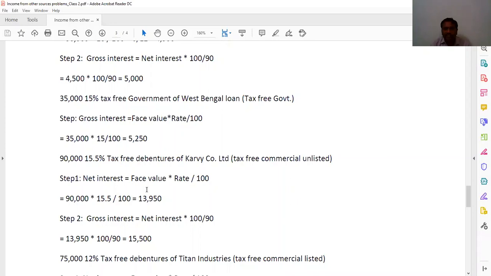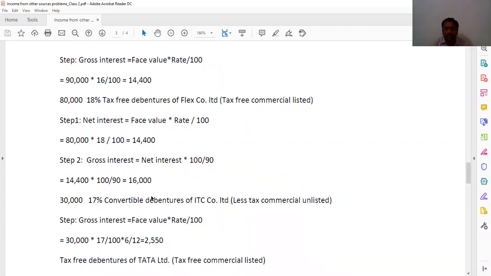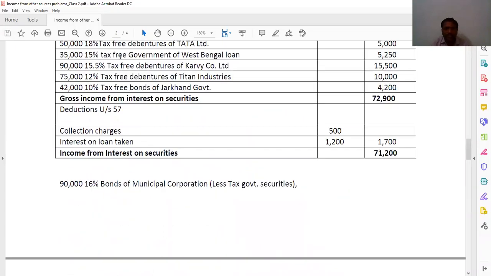Net interest is equal to face value into rate by 100. So for 90,000 tax-free commercial unlisted, there are 2 steps. 90,000 into 15.5% by 100 is 13,950. Gross interest is equal to net interest into 100 by 90. That is 13,950 into 100 by 90, you are getting 15,500. So this is tax-free debentures of Carway Limited, 15,500.